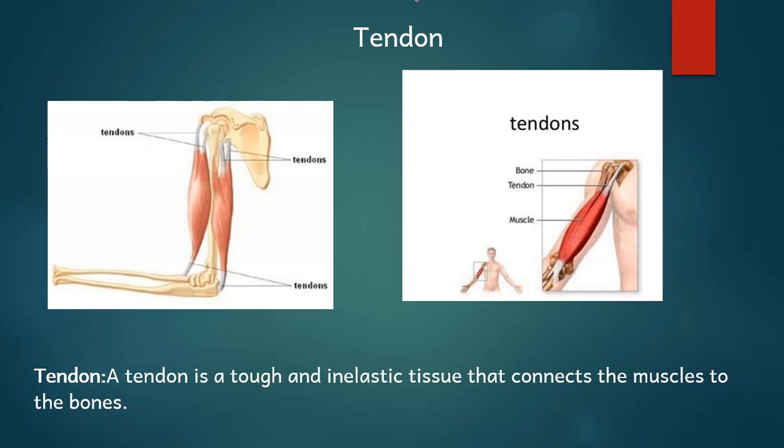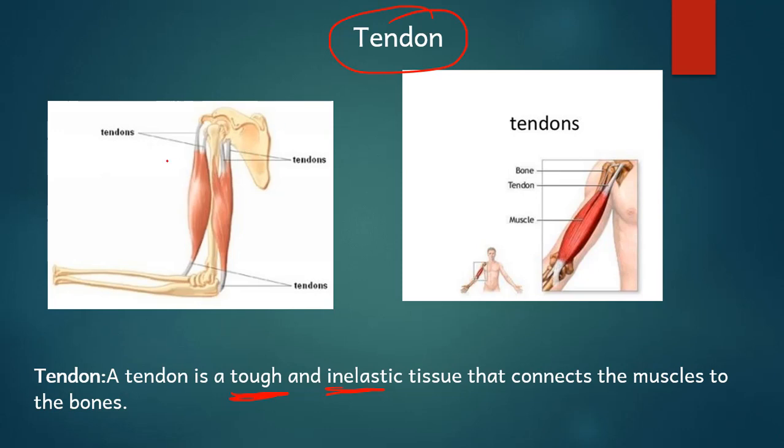And the last is tendon. So I said that movement is because of bones and muscles. Now the muscles when present in your body also have to be attached somewhere. Otherwise they will keep on roaming in your body. So these muscles are attached to each and every bone of your body with the help of a tough and inelastic tissue which is known as tendon. So tendon is joining muscles to bone.